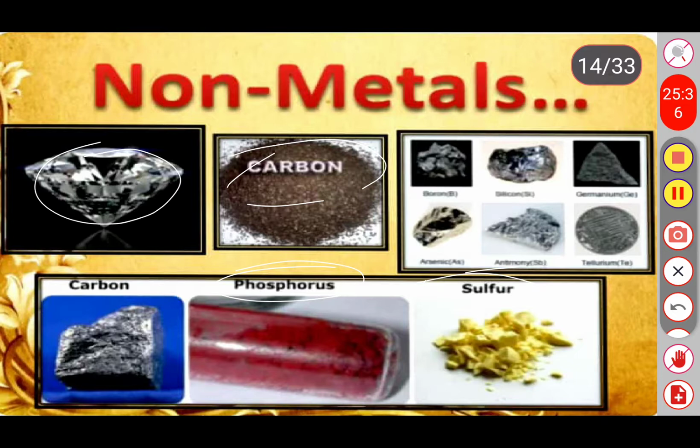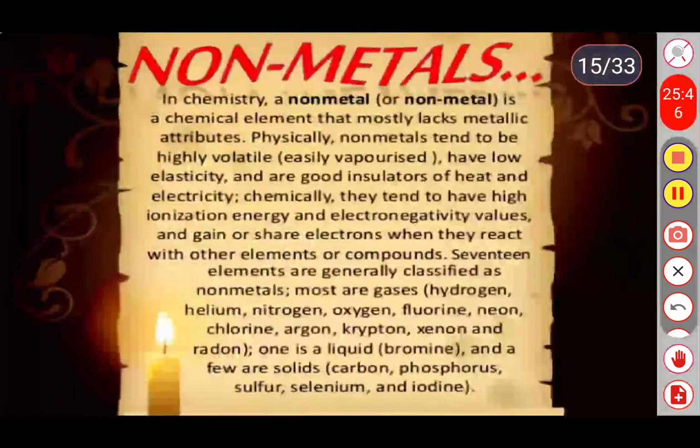Let's see the definition of the non-metal. In chemistry, a non-metal is a chemical element that mostly lacks metallic attributes. Physically, non-metals tend to be highly volatile.